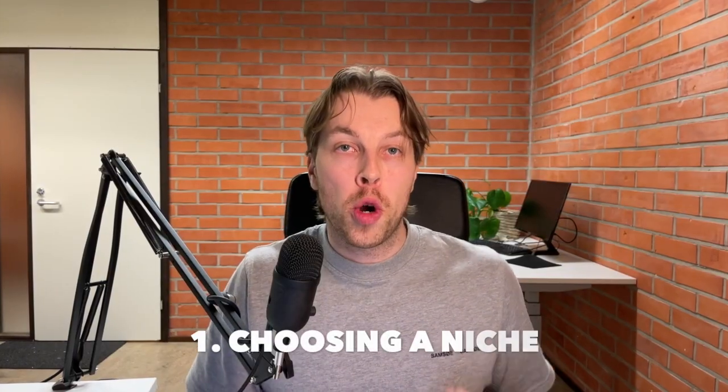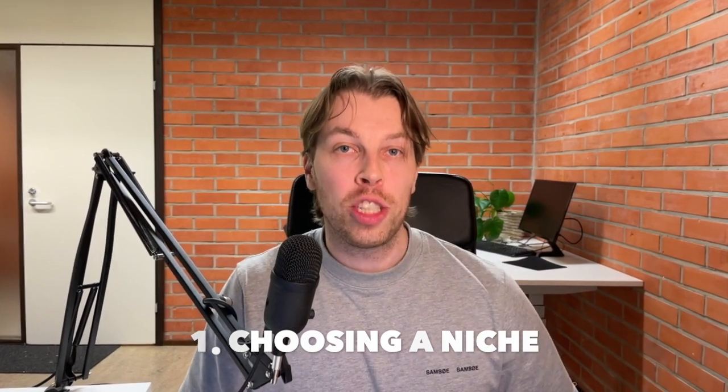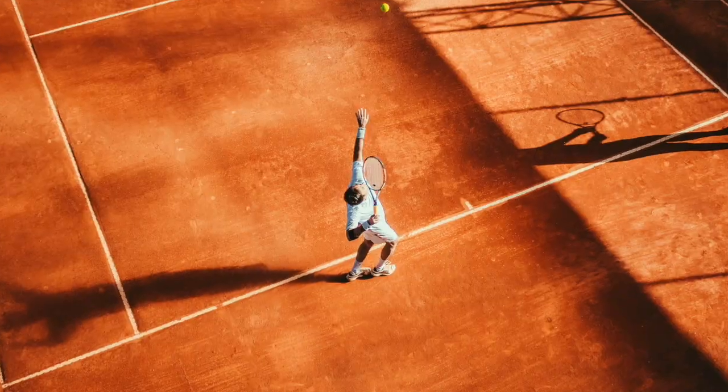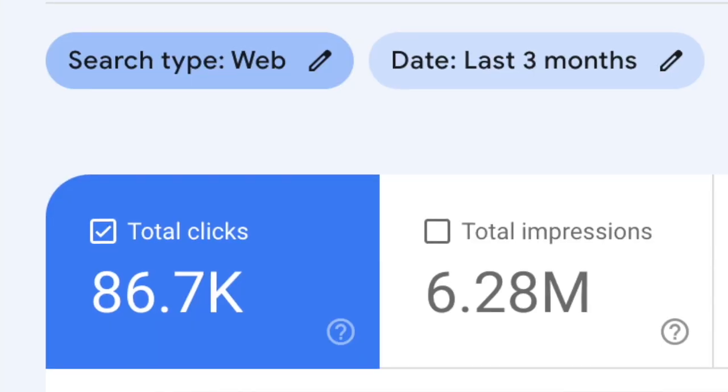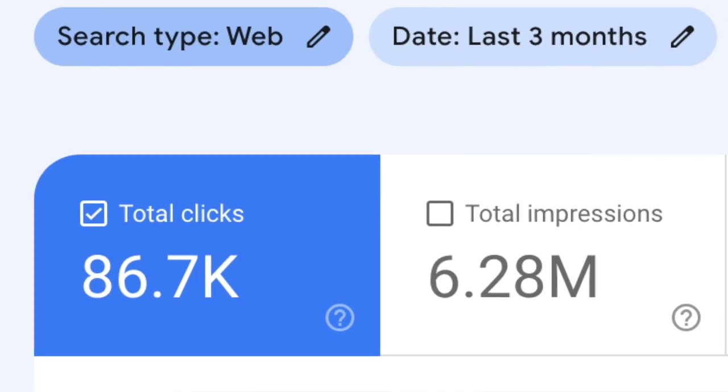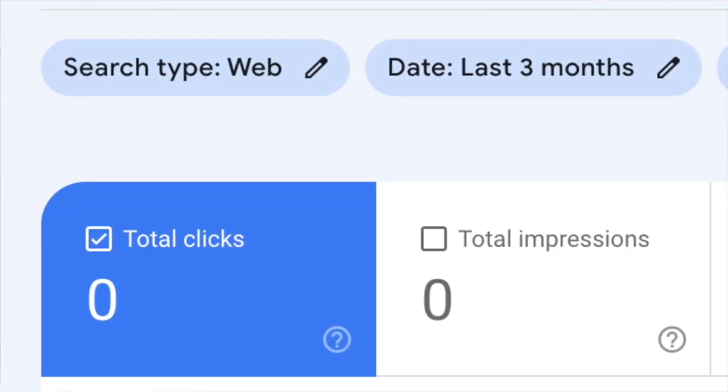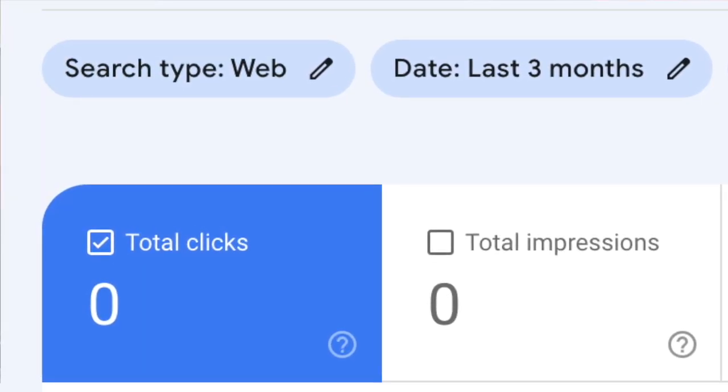Now, before you start your own website, we need to choose a niche for your site. So this is the main topic of your website. So it could be, for example, a tennis website, software review website, a crypto trading website, and whatever you can imagine. This is something we need to be careful with here, because in some niches there are easy ways to stand out and to get traffic and to start making money. But in some other niches where there's a lot of competition, it is very hard to stand out as a solo blogger, even if you're using AI. So here is the simple process you can use to find and validate your niche before starting your website.